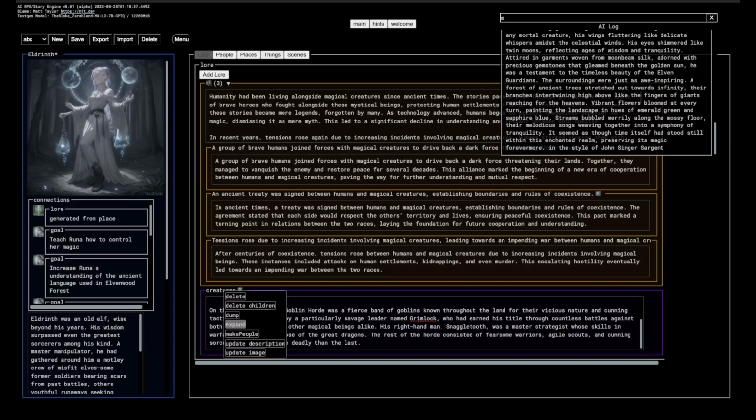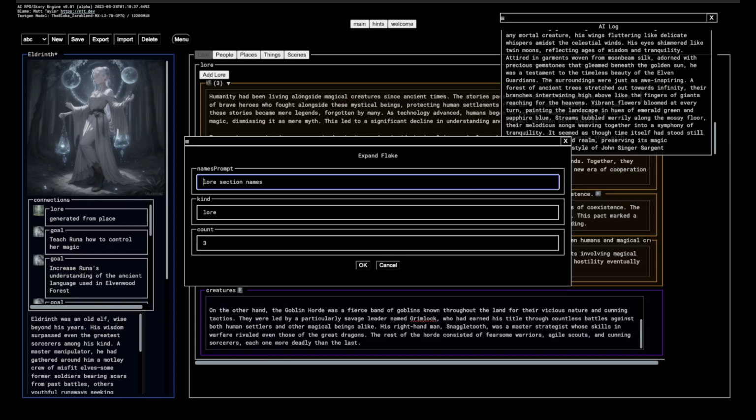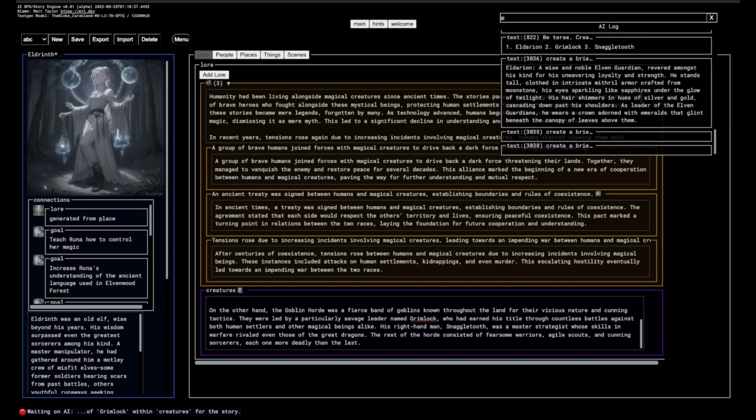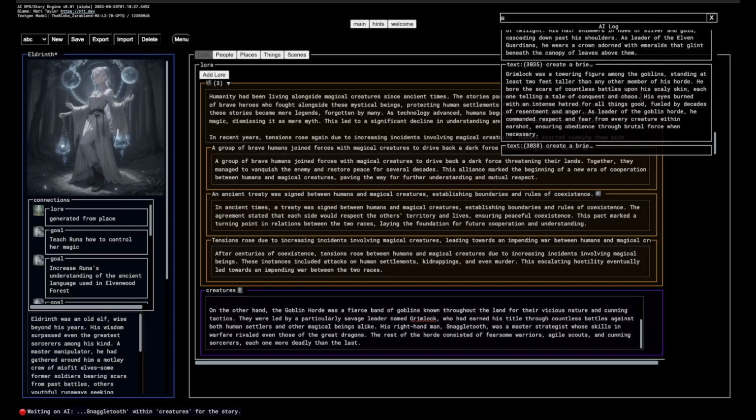But you can also just expand. We have the creatures. So underneath that, let's create creature names, and these are creature descriptions, something like that, right? So this will be a little bit more in-depth creature description, so you can see what it's doing here if you look at the AI log window. So it's going to create some Eldarion, some Gridlock, and Snaggletooth. Oh, so it's creating specific ones.